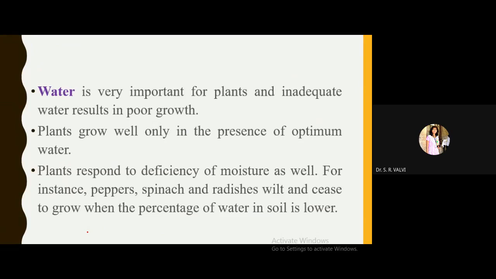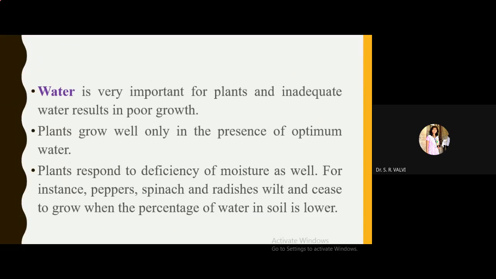Then come to the next climatic factor, that is water. So everyone knows that water is a very important factor which influences the growth of a plant. Suppose we have one plant at our home and keep watering the plant throughout the day. What will happen? The plant will take only the required amount of water, and if we pour abundant water, then it will show an adverse effect.